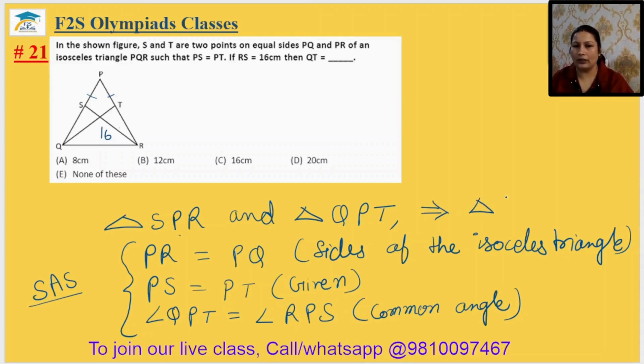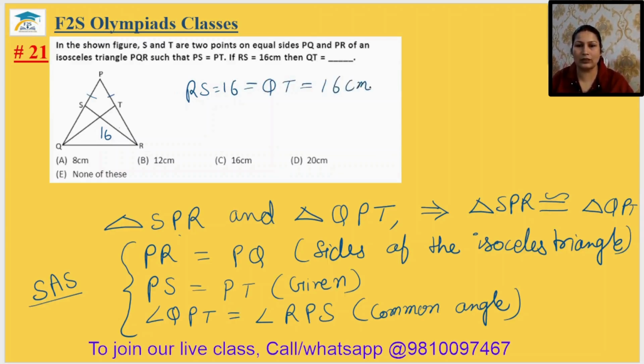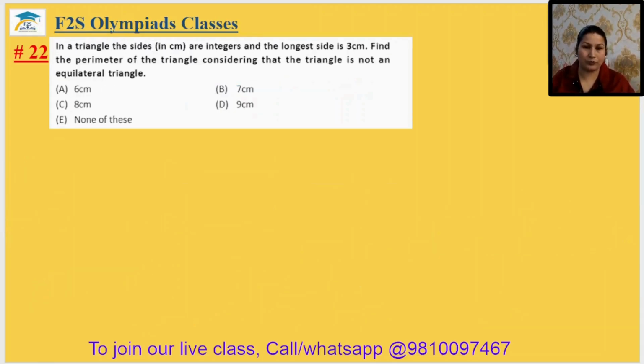Okay, triangle SPR is congruent to triangle QPT. ये दोनों आपके congruent हो गए. So that's why the third side will be also equal. It is given that RS is equal to 16. So definitely it should be equal to QT and QT will be also 16 centimeter. It is in the option number C. तो 21 का आंसर हो जाएगा ऑप्शन सी. ठीक है. Come to question number 22.